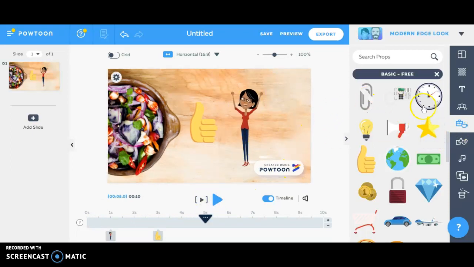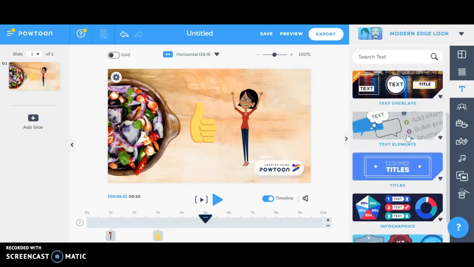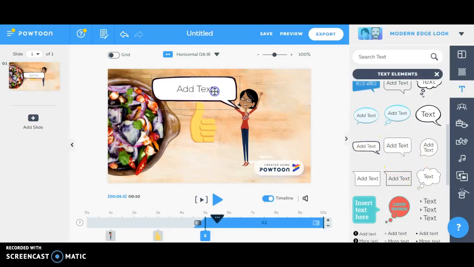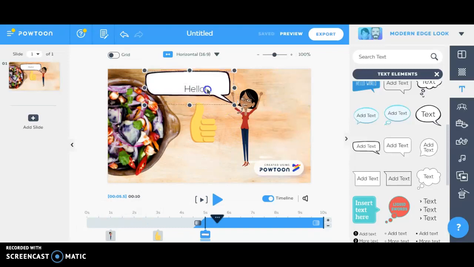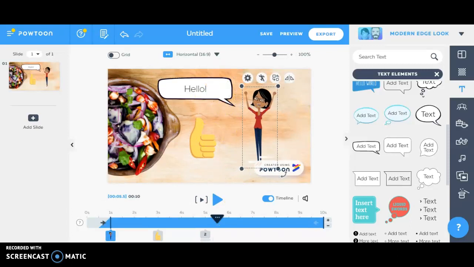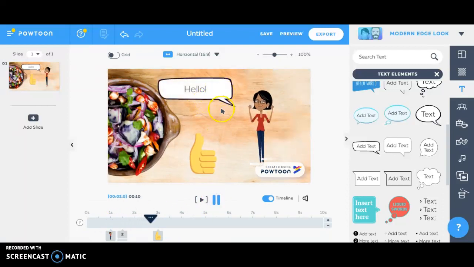So after you've chosen props or whatnot, or before, you can choose to put in some text. There's some different text options, things like speech bubbles and whatnot. So say we wanted her to say something, we can add a speech bubble, and then you just double click and type in your speech that you would like her to say. And it does move separate from the speech bubbles. That can be tricky. So the speech bubble, if you see here, there's two layers to that. There's our speech bubble and our wording. So we can choose when that appears as well. This one has a fade in effect, and that works for me. So if we watch, now that fades in, she says her stuff, and then our little prop comes in.